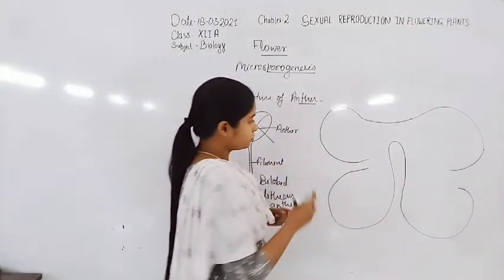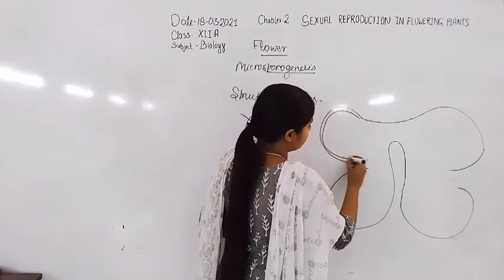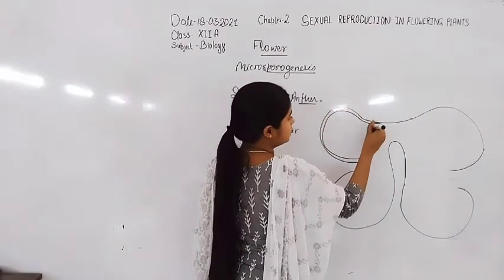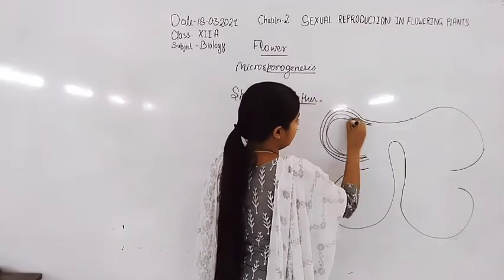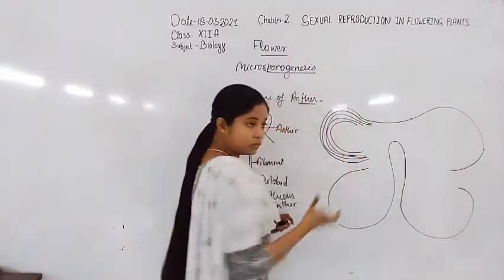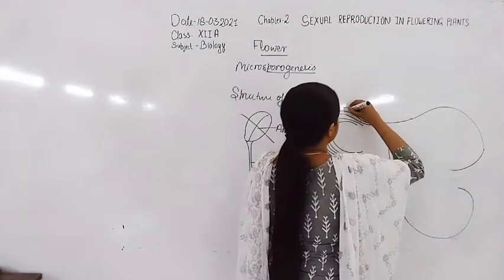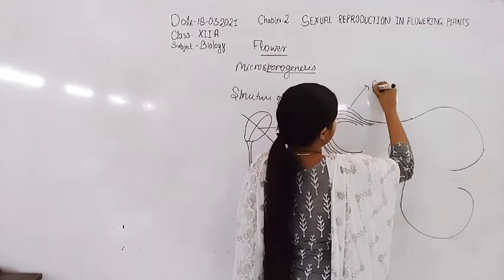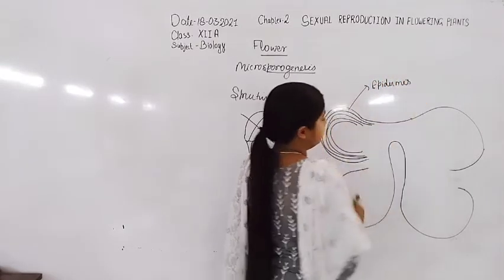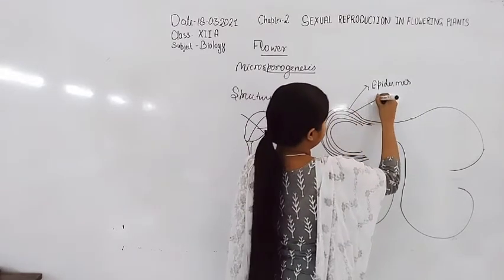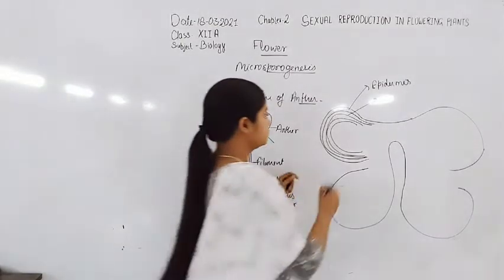Now, the anther is formed by four layers. One layer, here is one layer, second, third and last one. Four layers are present. Now, the first layer is known as epidermis. The second layer is known as endothecium.